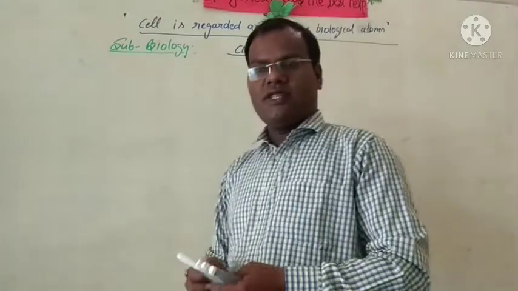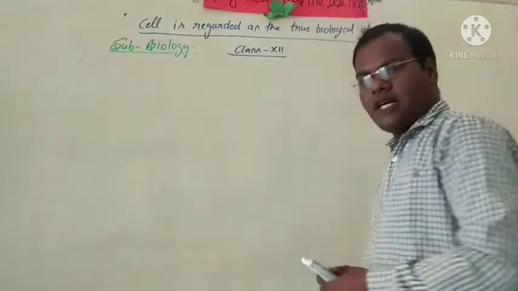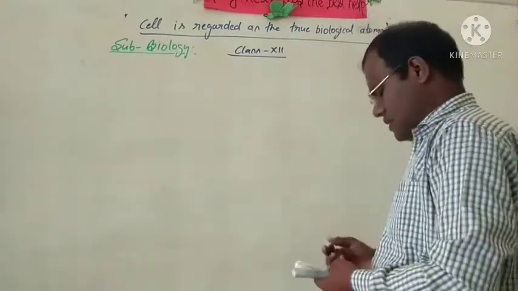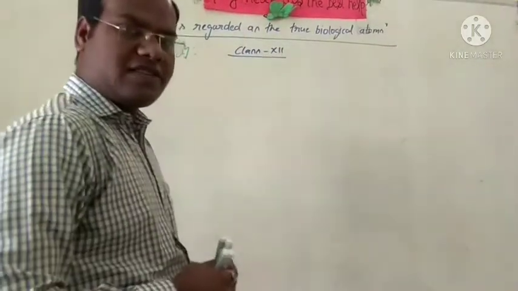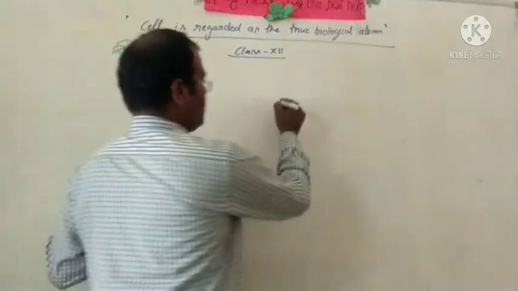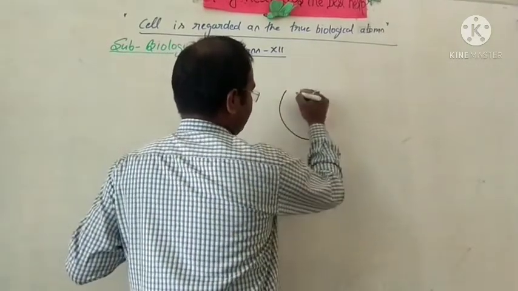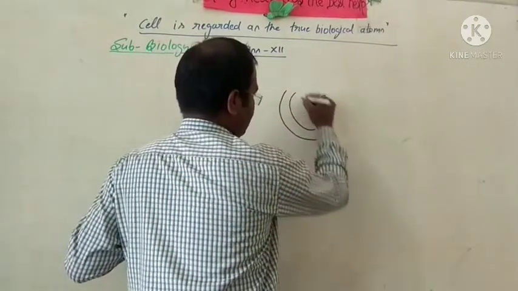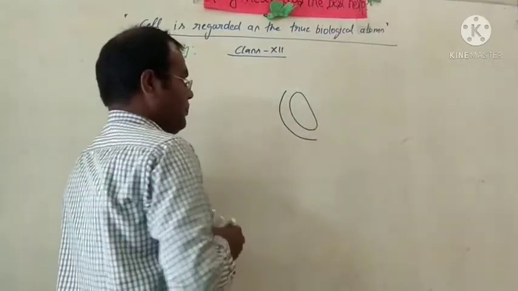Hello, good morning students. Today we discuss the next part of the male reproductive system. First, we draw the diagram of the longitudinal section of the testis. Look at this case, longitudinal section of the testis. This is the diagram of the testis.